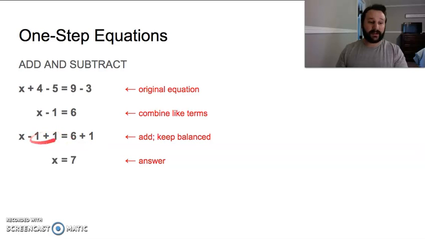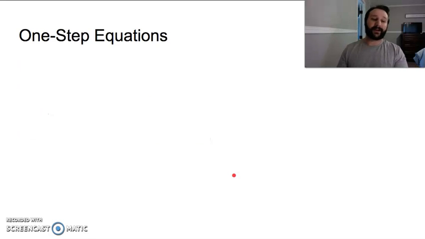So we add 1 to both sides. Those cancel out. We add 1 to 6, and that equals 7. Awesome. See, told you, I'm not going to keep you very long. It'll be okay. All right.